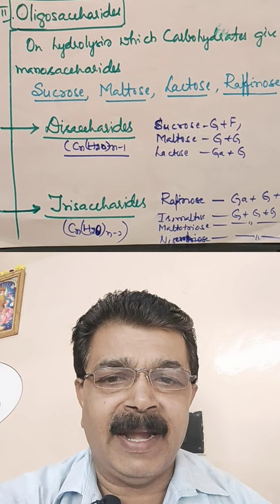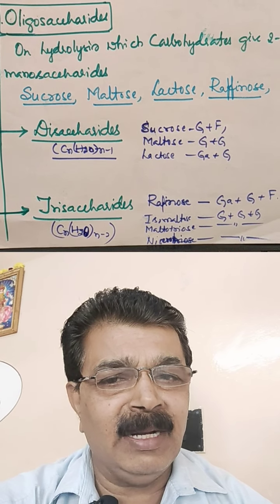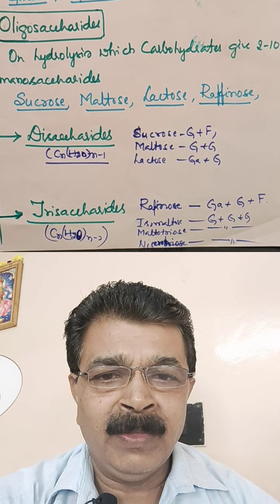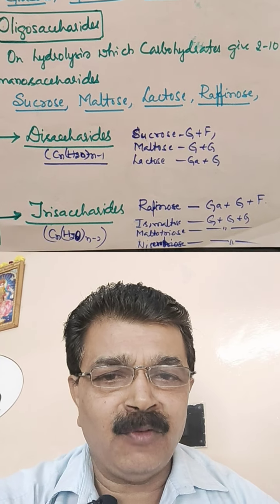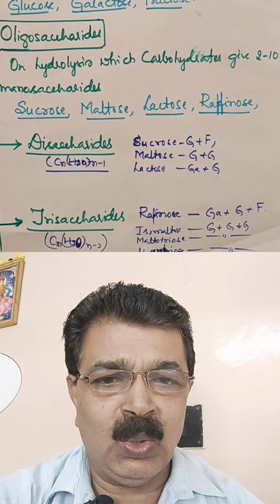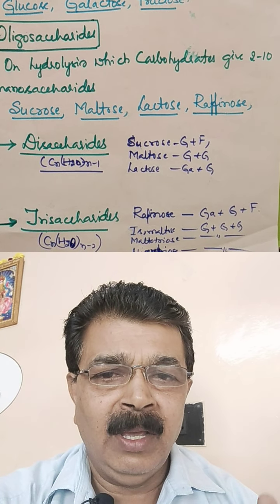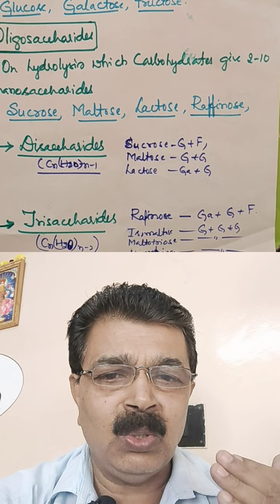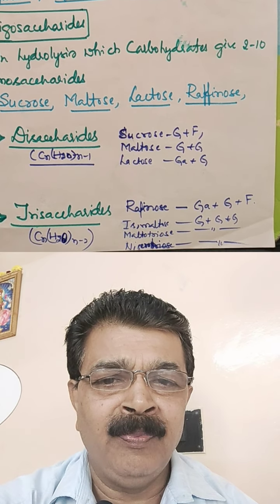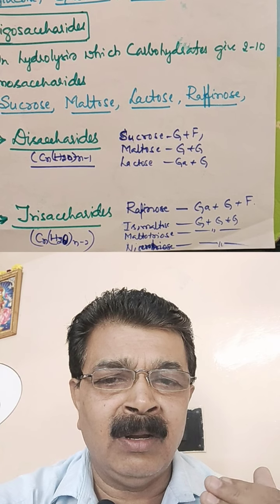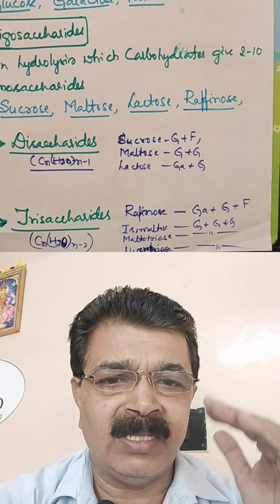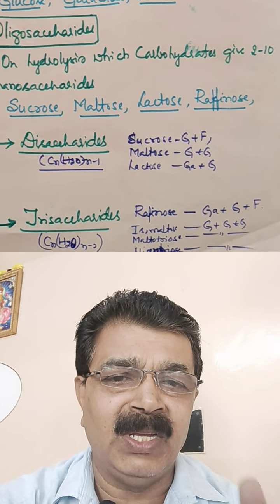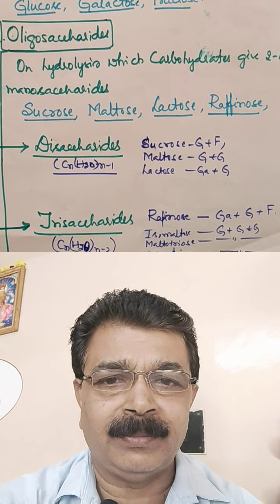Now the trisaccharides. The name itself tells that they consist of three monosaccharides. The first one is raffinose, formed by galactose, glucose and fructose. Then there are isomaltotriose, maltotriose and nigerotriose. These all consist of glucose only, but the position of linkage is changed. These are called trisaccharides.